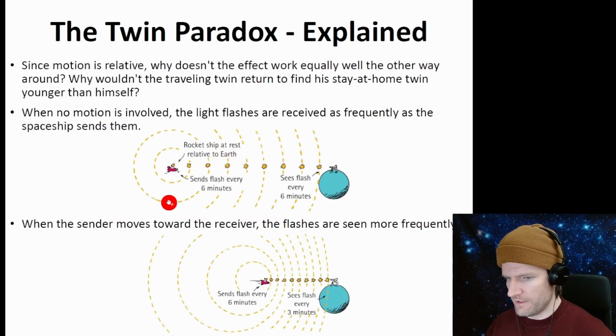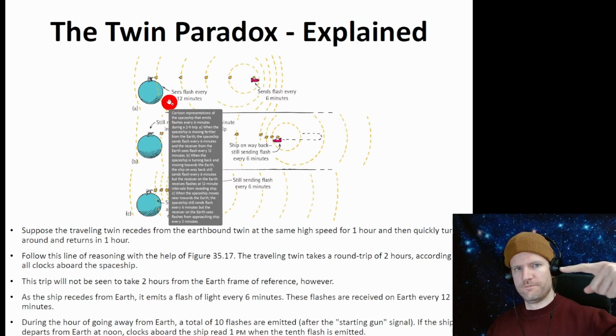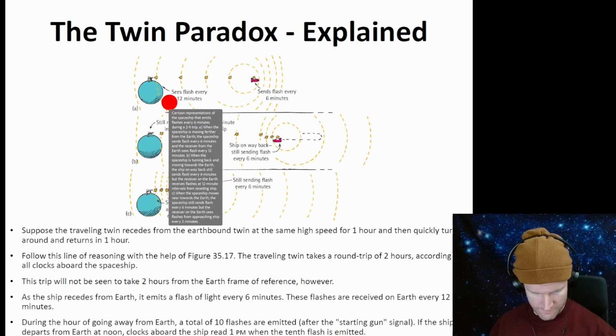And the reason is when the rocket leaves, this is the better picture right here. So the rocket leaves Earth. Let's see here. So this is Earth.